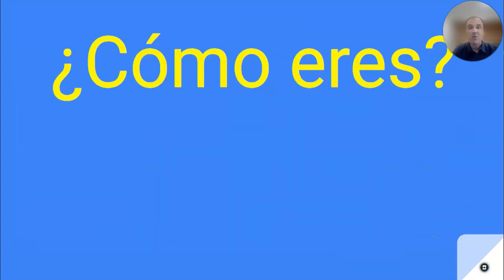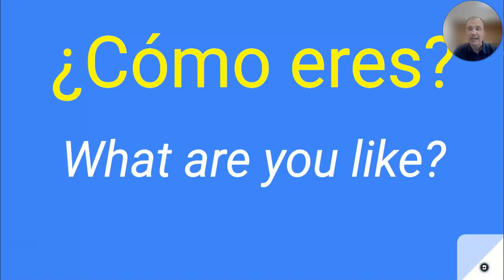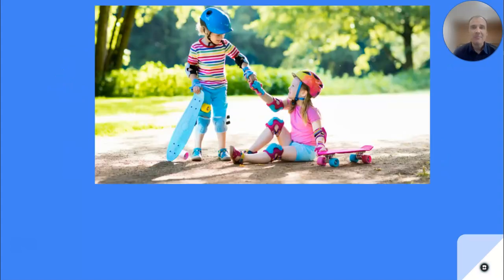And as we come back to that question, ¿Cómo eres? Again, what do you like? Well, we need to use ser every time we respond to that question to describe what I'm like, what another person is like. So to get started, I'm going to show you a bunch of vocab words today that we can use to describe. We're going to start being able to describe what somebody's personality is like, and then we're going to move on to describe what they physically look like. And we'll use these to be able to describe various people, including ourselves and others.